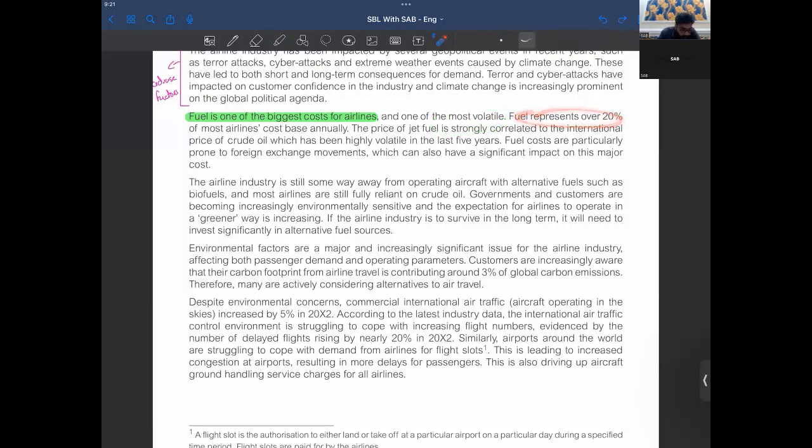Fuel represents over 20% of most airlines' cost base annually. The price of jet fuel is strongly correlated to the international price of crude oil, which has been highly volatile. Fuel costs are particularly prone to foreign exchange movements, which can also have significant impact on this major cost.